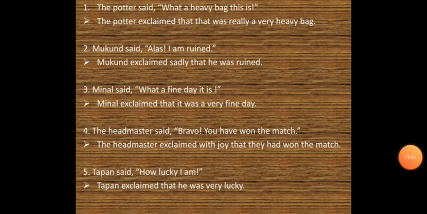The first example is, the porter said, "What a heavy bag this is!" And at the end we can see that there is an exclamatory mark used. So over here when we change this in indirect narration, how are we supposed to use? The porter exclaimed that that was really a very heavy bag.